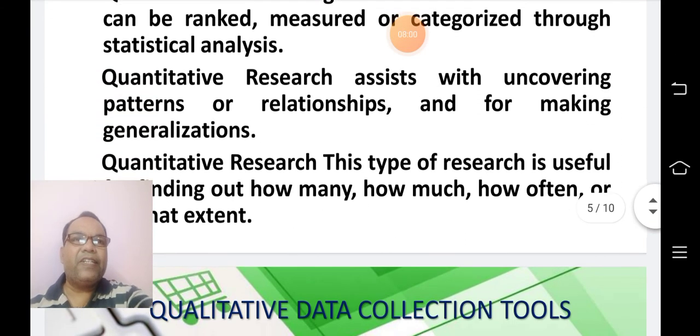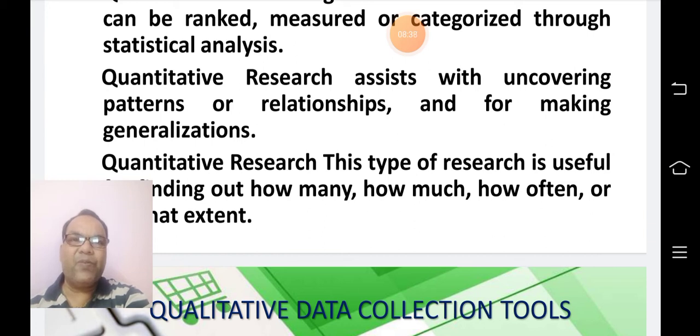Quantitative research assists with uncovering, unveiling patterns or relationships and for making generalizations. So, patterns and relationships are uncovered, are unveiled through quantitative research, and its special contribution is in the field of making generalizations.